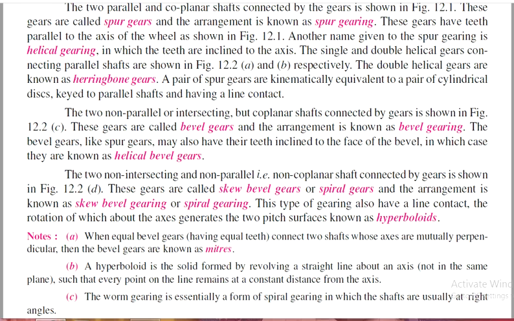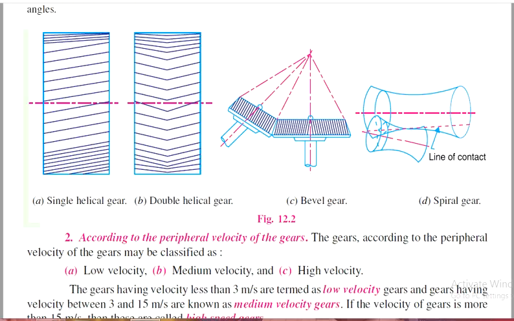This type of gearing also has a line contact, and the rotation of the axis generates two pitch surfaces called hyperboloids. These are the graphical representations of spur gears, bevel gearing and spiral gears.